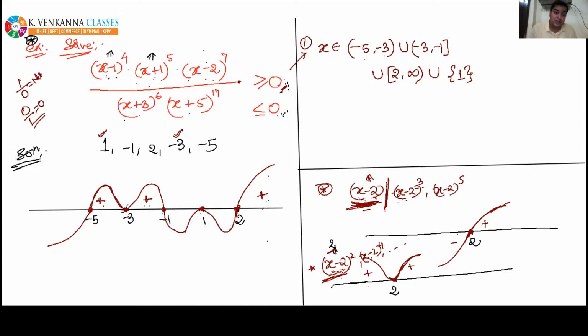In this interval, -5, -3 have been considered. In this interval, -3, -1 have been considered. In this interval, 2 has been considered. Only one is left, which has not been considered in any other intervals. That's why I considered it separately. And I found that yes, x equal to 1 can be taken because this is becoming 0 and becoming 0 is allowed. That's why in final answer I took this one as separate.